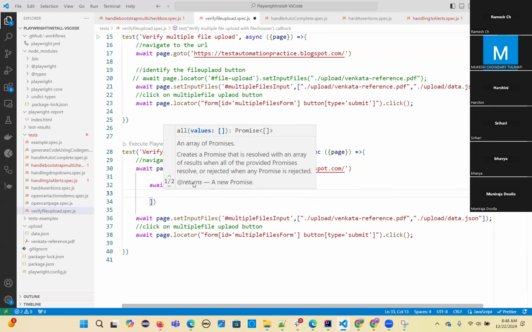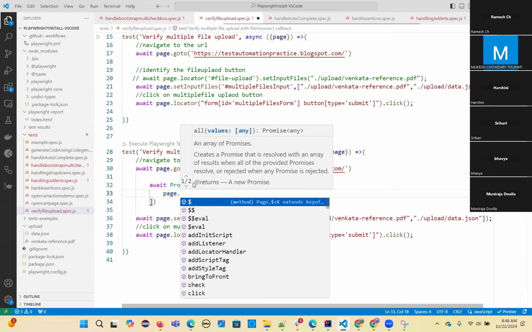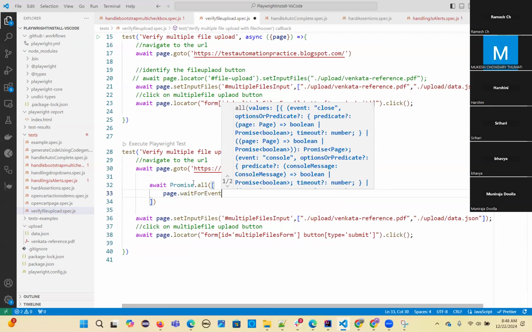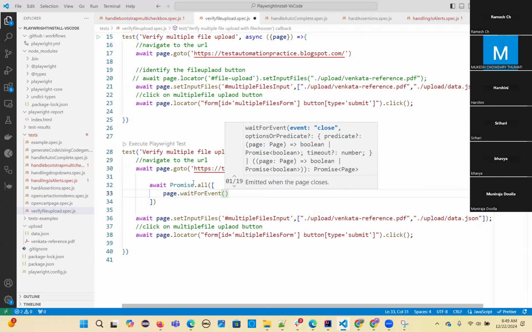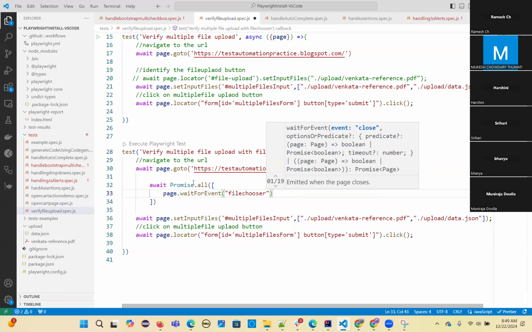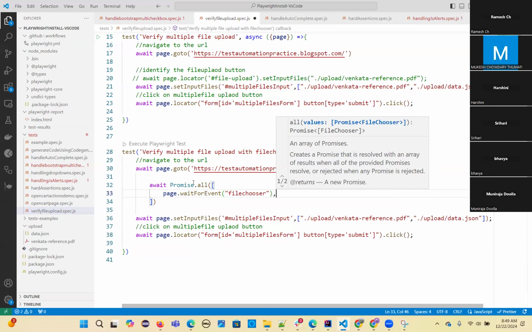So the events I want to write: first one is I will wait for the page.waitForEvent. So what event? File chooser event. You can put file chooser. See, you are automatically getting that file chooser event. You wait for the file chooser event, comma, and then click on that link. Click on this multi files input, right? This one you need to click on.